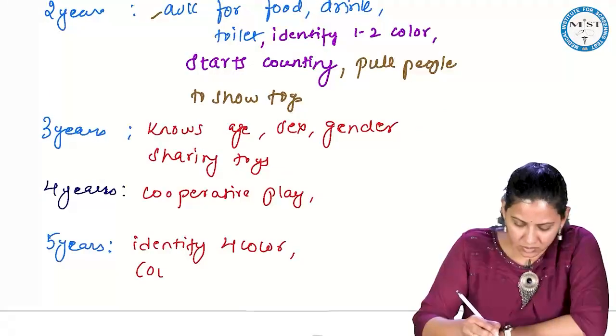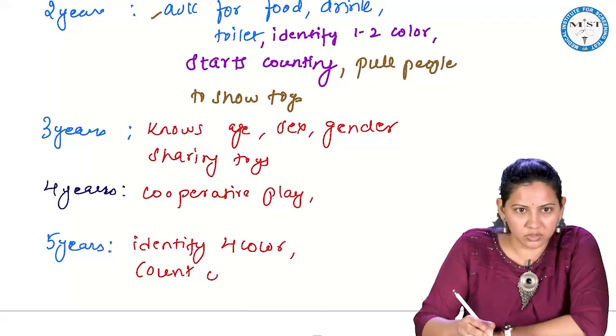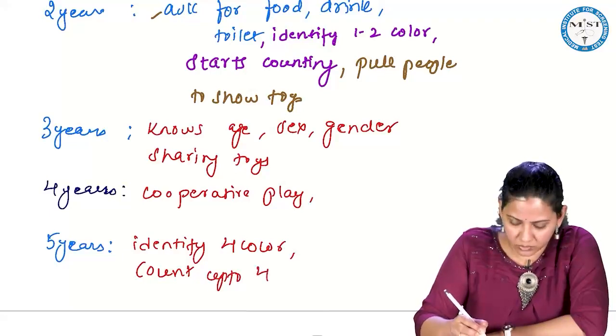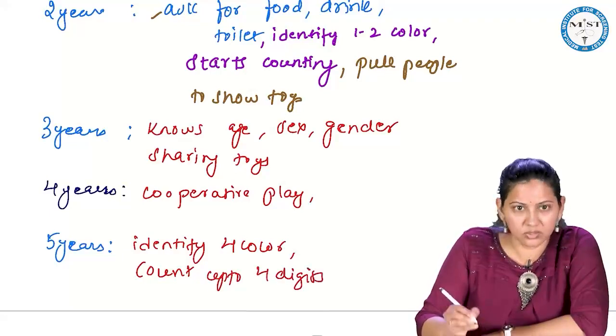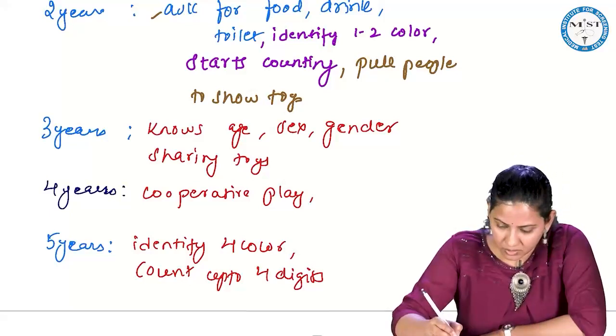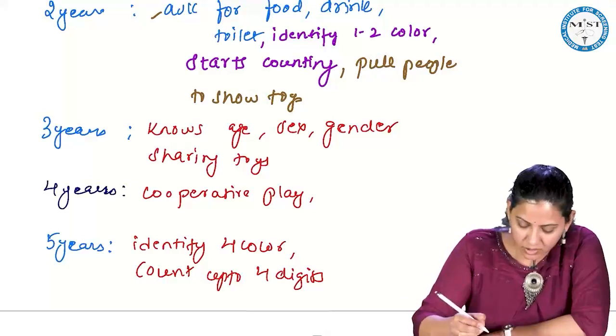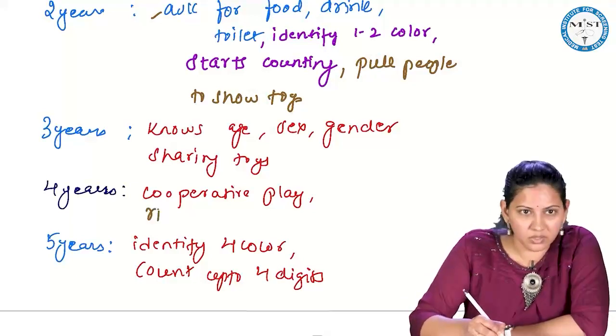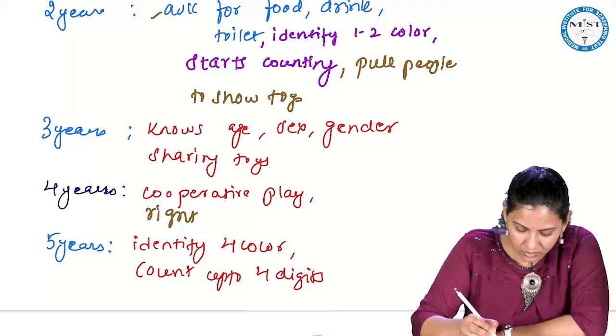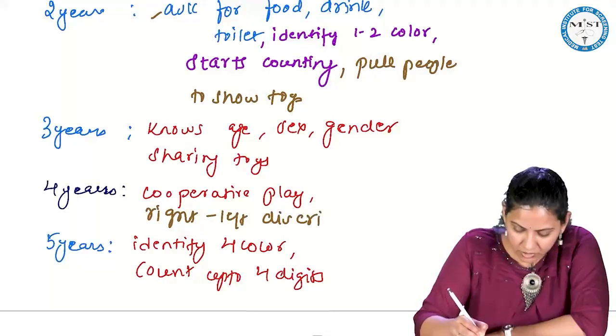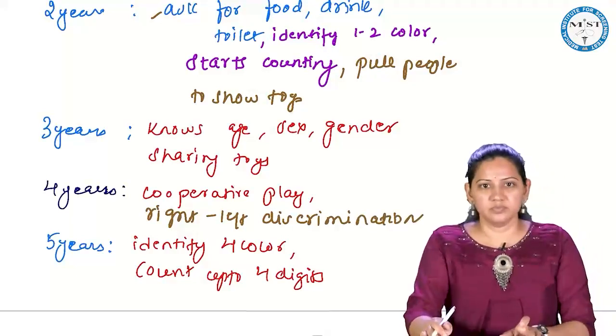Okay. Count up to 4 digits. Here in 4 years, he can have a right to left discrimination. Okay.